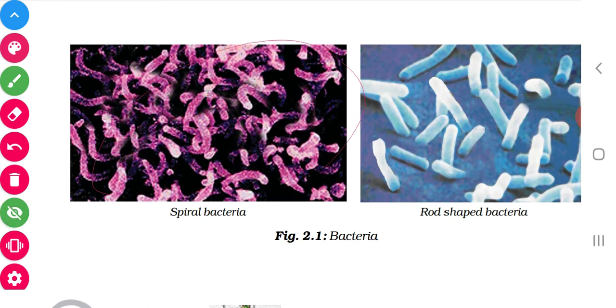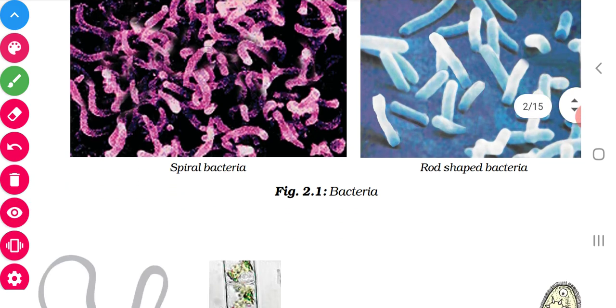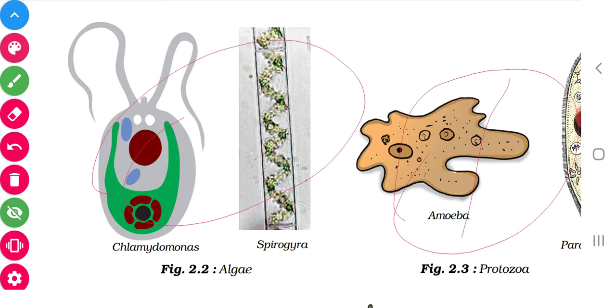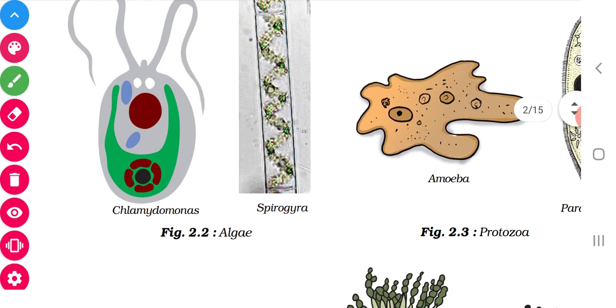So this is a spiral bacteria. This is the bacteria in rod shape. And this is the algae. Algae is the common name. In that, Chlamydomonas is one of the algae, and Spirogyra is also an algae. Algae means they can prepare their own food.